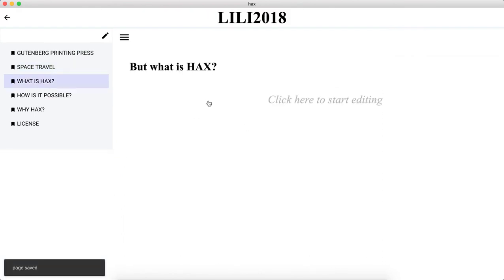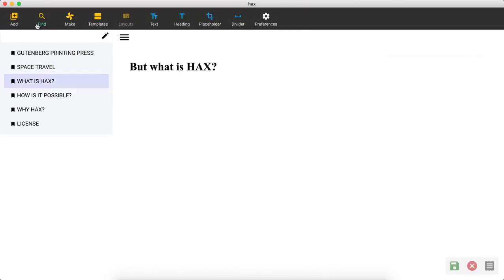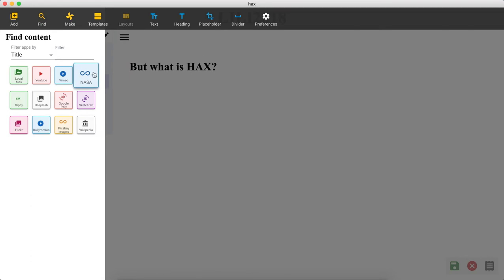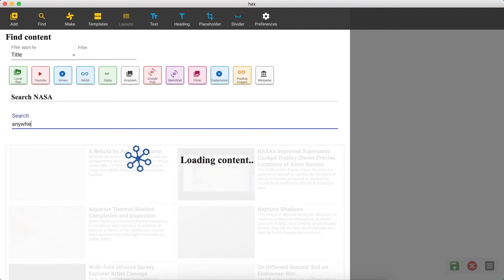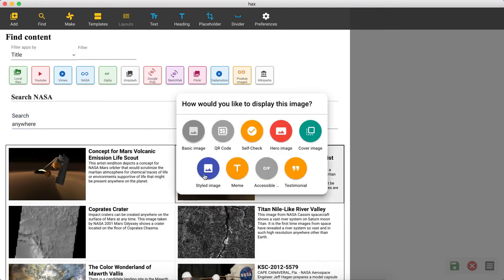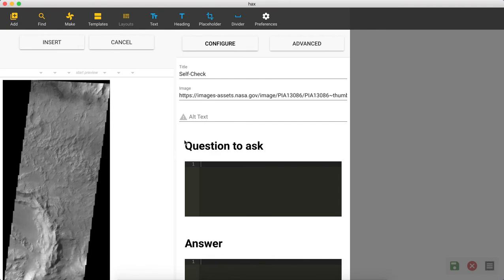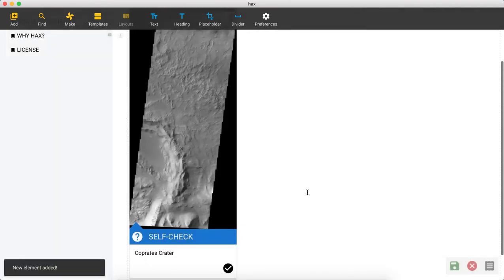Maybe at this point you're asking, what is HAX? Well, HAX is a way you can make content really quickly by pulling it from pretty much anywhere. If it's from a corporate creator and you want to do a self-check off of that, you could relate those things together very quickly.